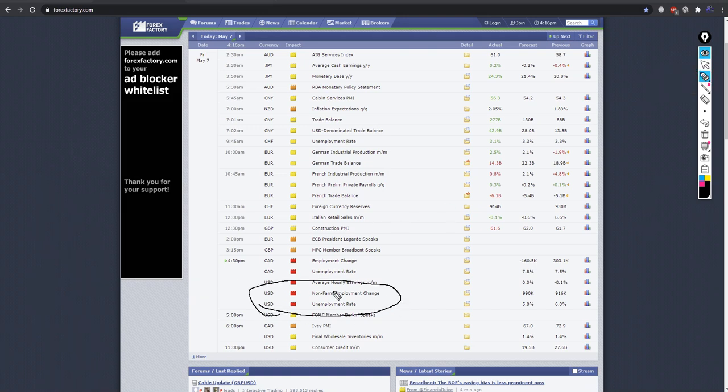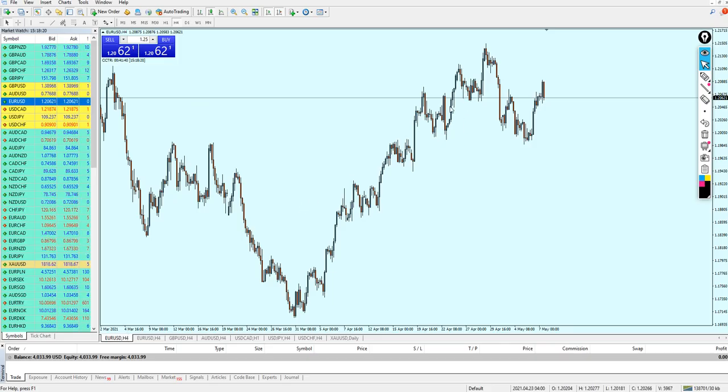These can make a high impact on the market, and they can change the whole direction. Of course, the non-farm payrolls can also change the market and make a good impact on it. So that's why I'm going right now to set my pending orders on this deal.